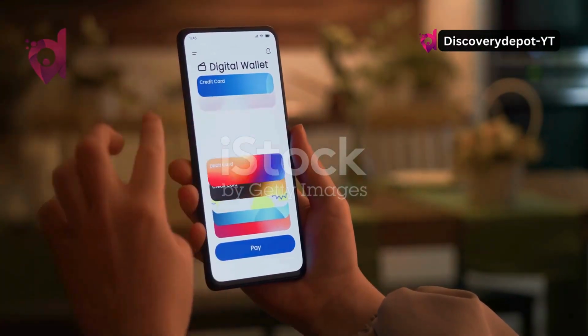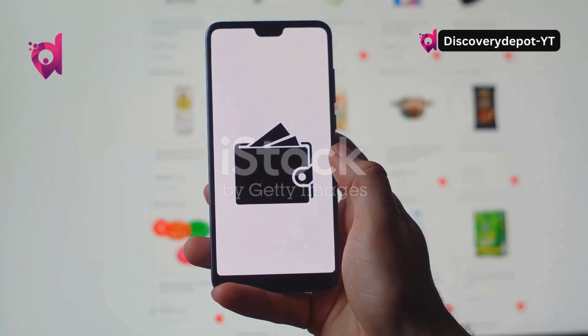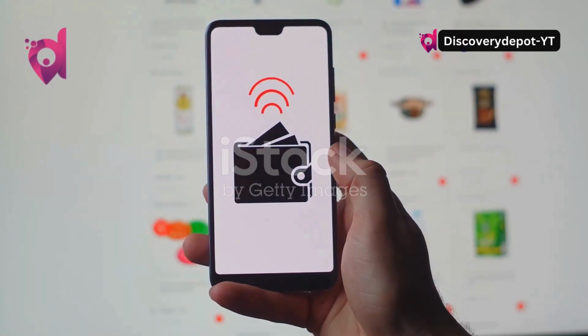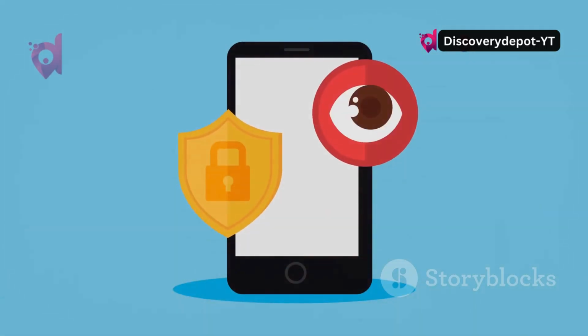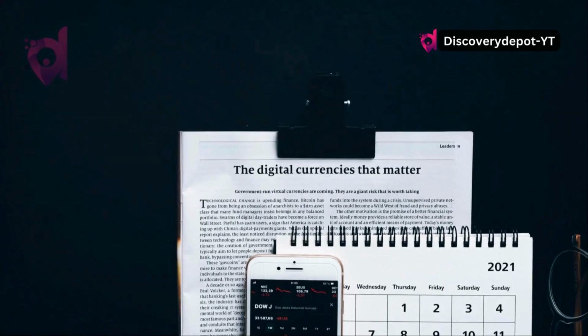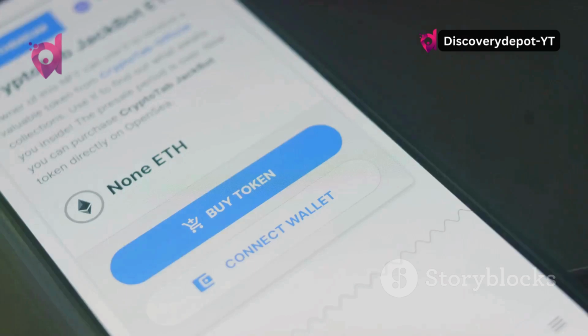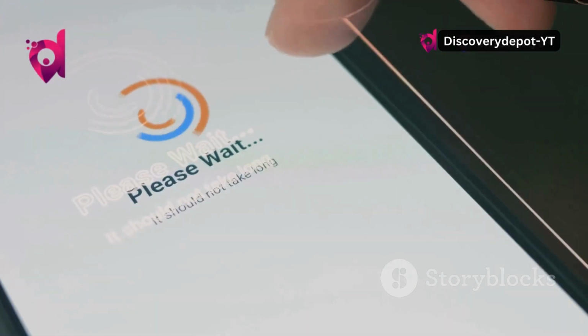Before you can start using digital currency, you need a digital wallet. A digital wallet is a software application that allows you to store, send, and receive digital currency. It's crucial to choose a reputable wallet provider that prioritizes security. There are various types of wallets available, each catering to different needs. Software wallets are applications that you install on your computer or smartphone.